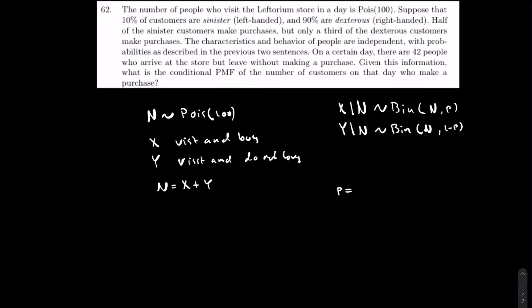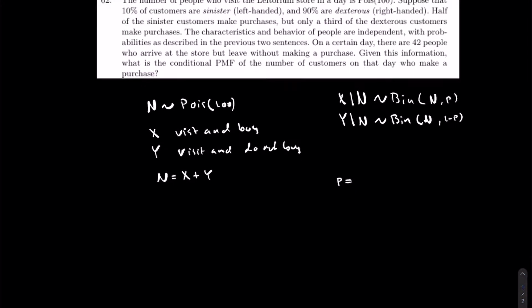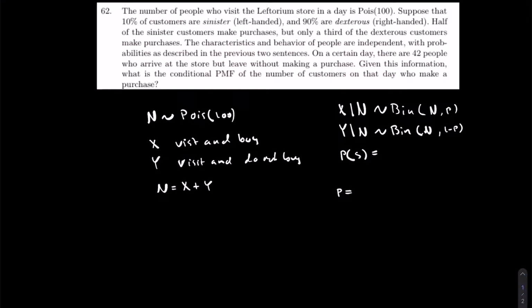Well, we have people that are arriving to the store, and so the probability of sinister, let's set that to S, that we know is 10%. So that's 1 in 10. And the probability of dexterous, so that's D, that's 9 in 10.